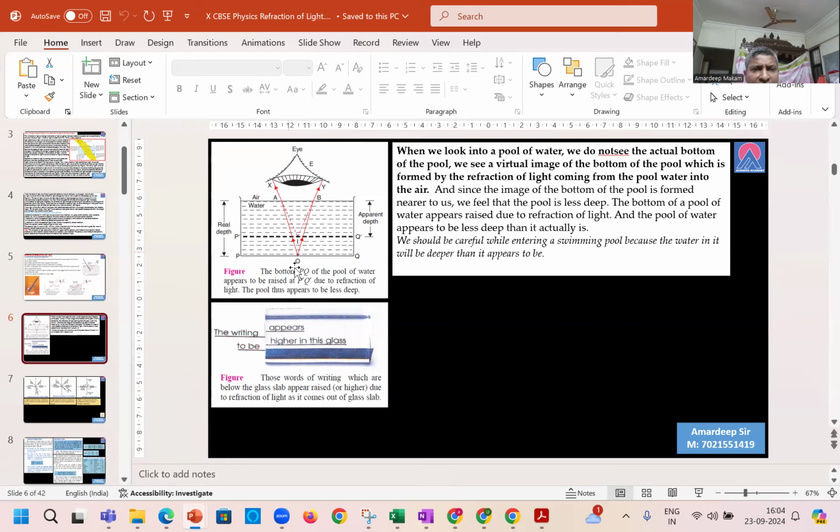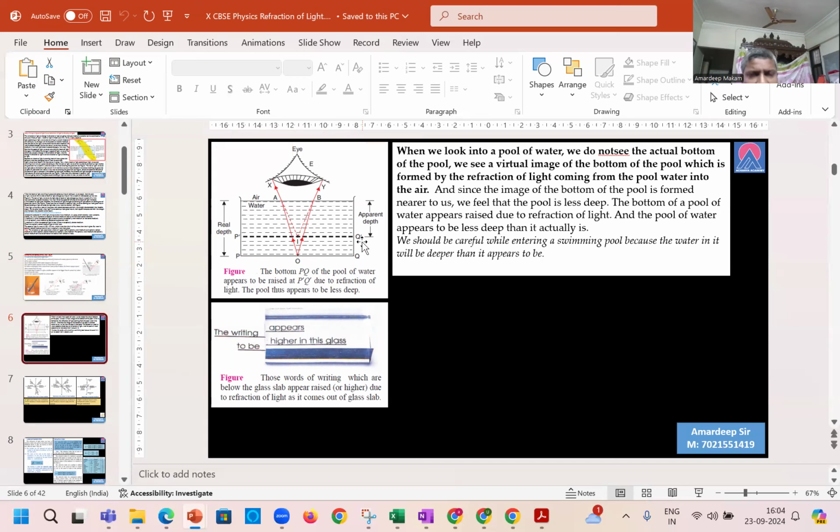Another phenomenon that we can see is when we look into a bucket or a container of water, we most of the time feel that the bottom of the container is raised. This dotted line is the raised position, and PQ is the actual bottom of the tank.